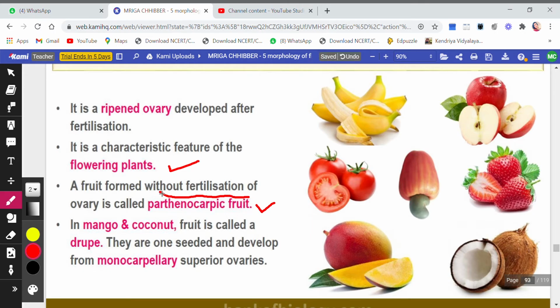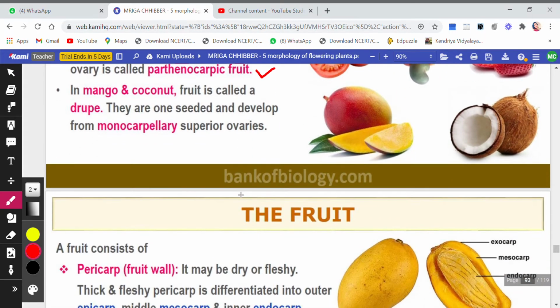The fusion part will be missing here. That is, the gametes will not fuse. Only the structure, any one cell or structure can develop into a fruit, and that type of fruit is called parthenocarpic fruit. We will be doing this elaborately in class 12 also. So banana is a parthenocarpic fruit.